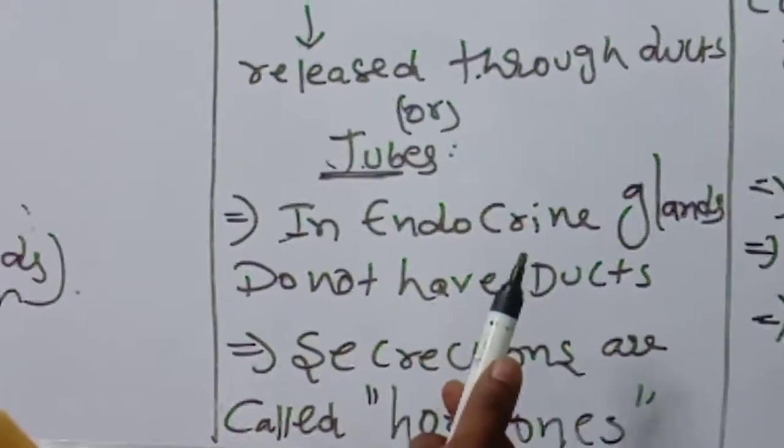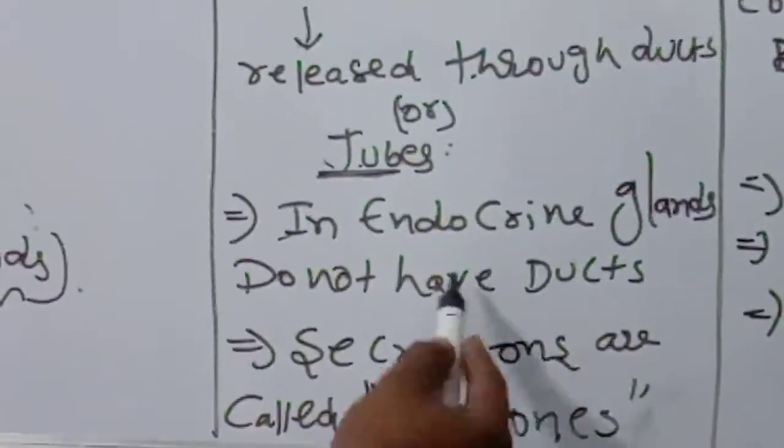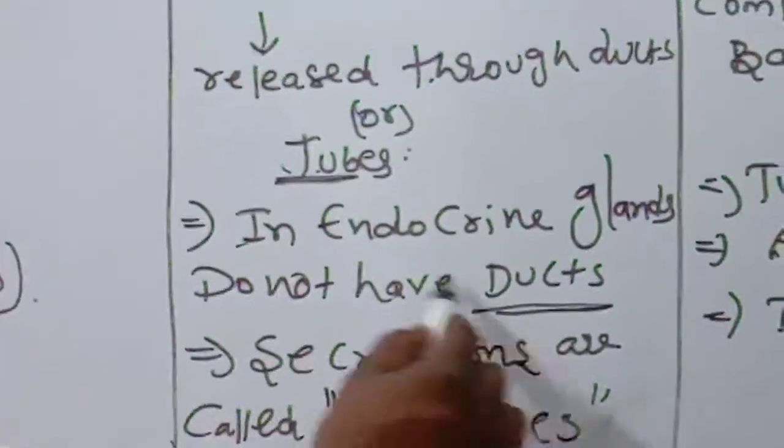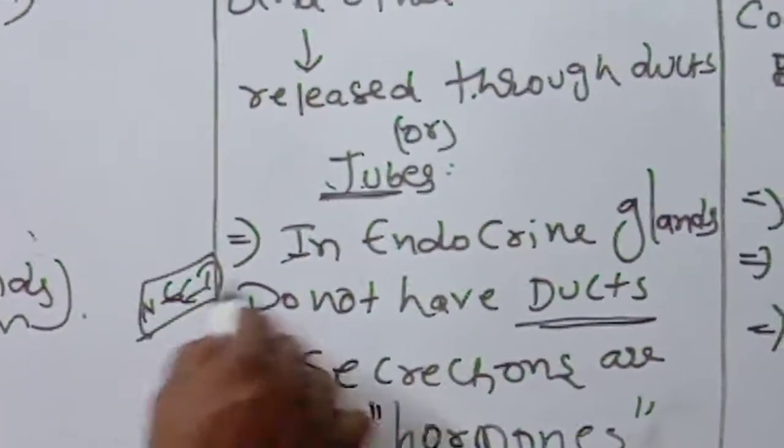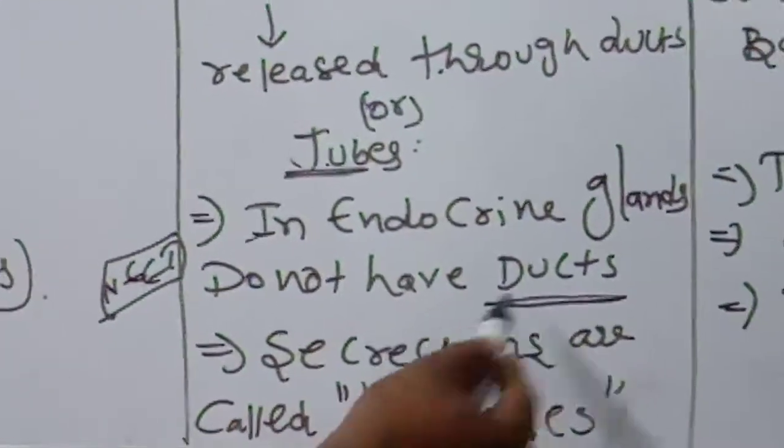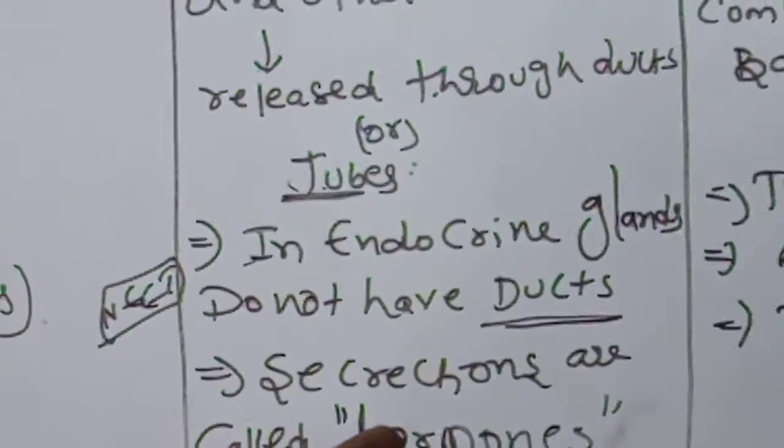The next type of glands, endocrine glands, do not have ducts. Their secretions are called, what do you call those secretions?